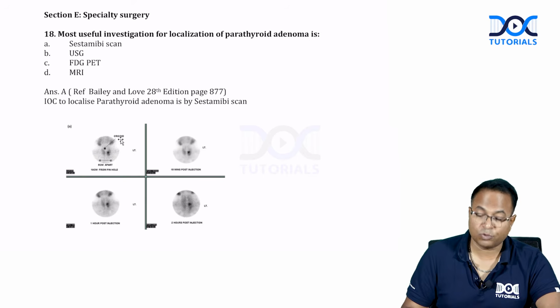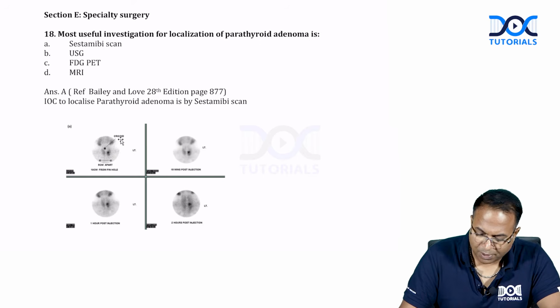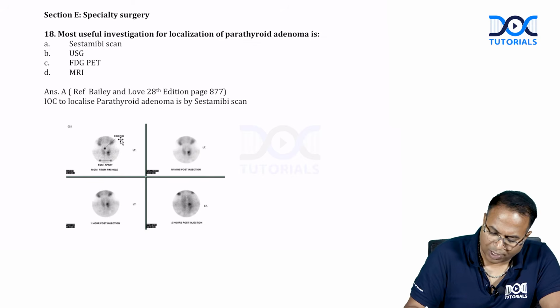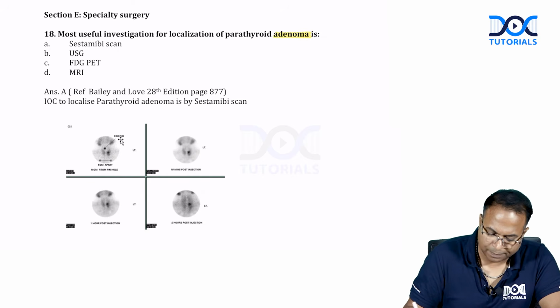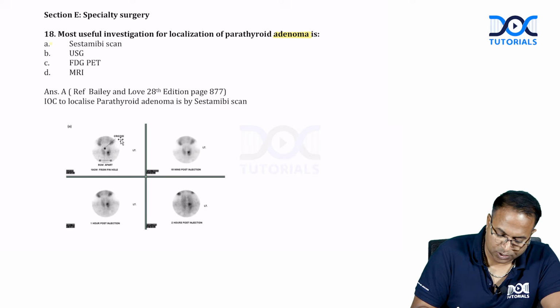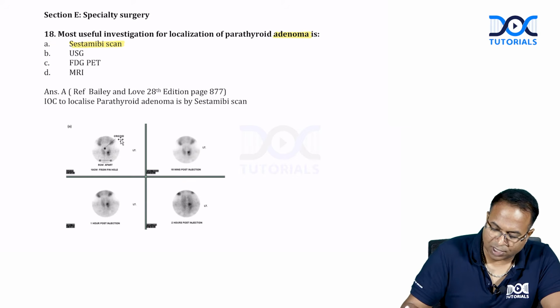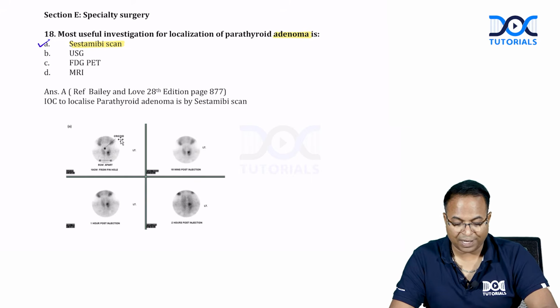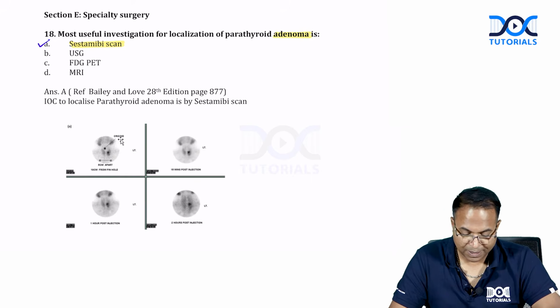Specialty surgeries had a lot of questions and most of them are straightforward questions from Bailey and Love. Most useful investigation for localizing parathyroid adenoma: classical picture showing you a sestamibi scan. It's not an image-based question. They just asked a direct question. Investigation of choice to locate parathyroid adenoma is sestamibi scan.